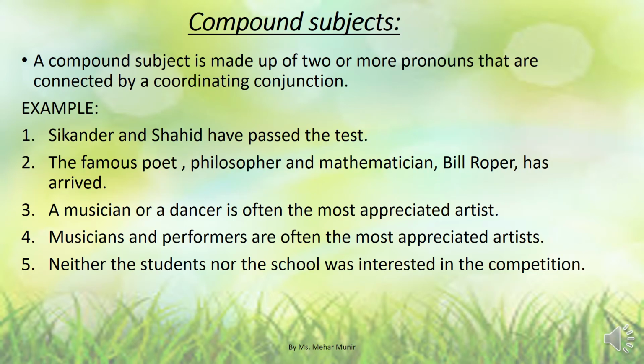We are now learning what are compound subjects. A compound subject is made up of two or more nouns that are connected by a coordinating conjunction. Let's understand what it says. Example: Sikandar and Shahid have passed the test. Sikandar and Shahid are a compound subject because they are talking about two people, two boys, Sikandar and Shahid.